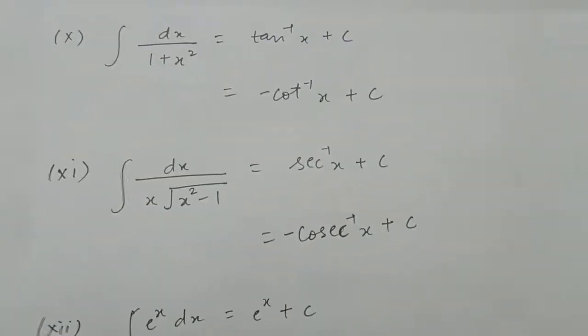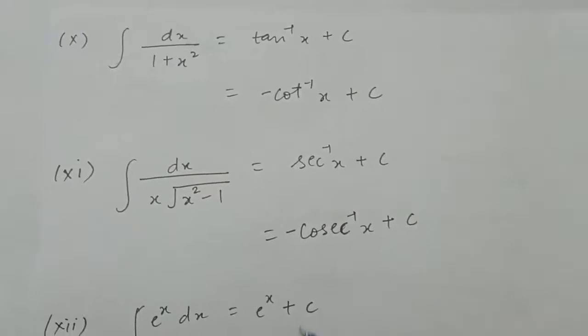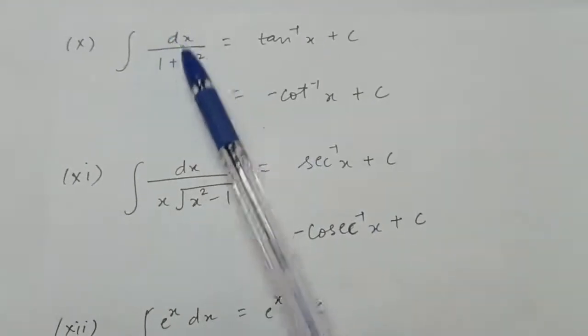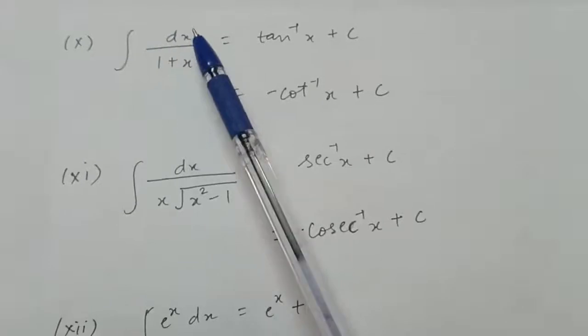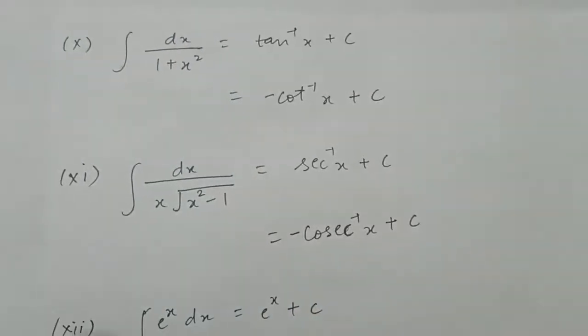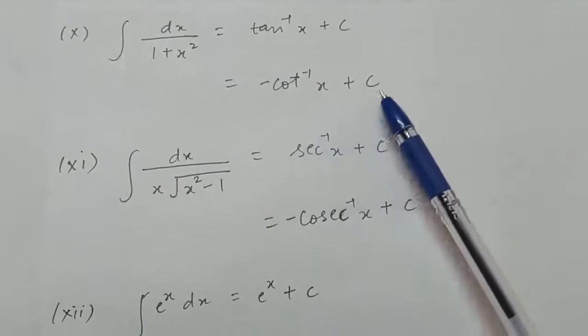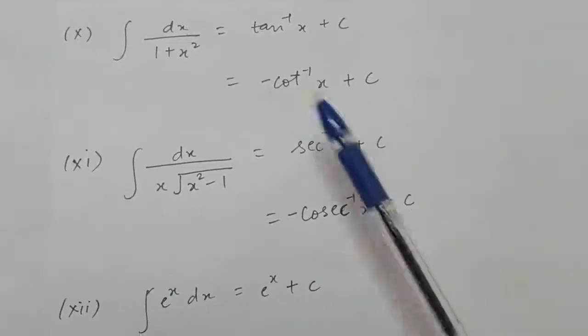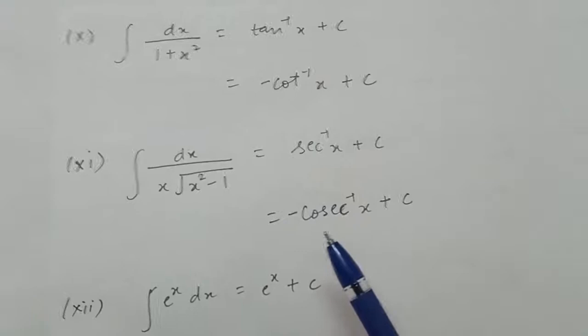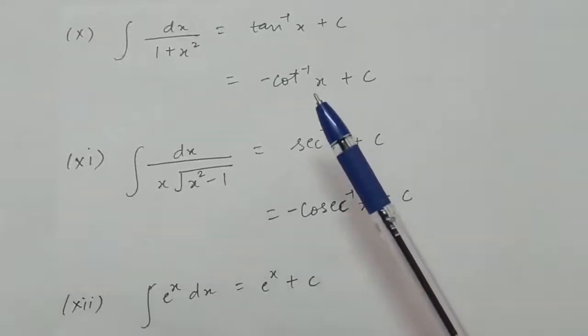The derivative of tan inverse x is 1 upon 1 plus x square. Therefore, integration of 1 upon 1 plus x square with respect to x will be tan inverse x plus c, or it is equal to minus cot inverse x plus c, because the derivative of cot inverse x is minus 1 upon 1 plus x square, right?